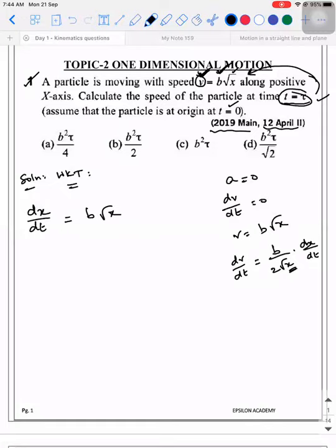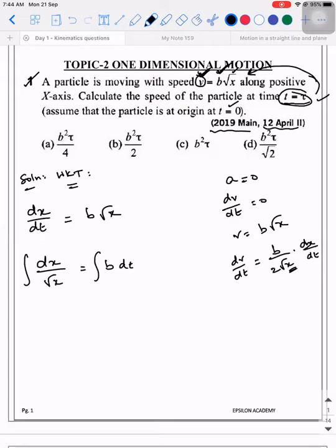Accepted? Since we have discussed variables separable, dx divided by root x will be equal to b dt. Integrating on both sides. Why am I integrating? Because I need to know what is x. From dx, if I need x, we need to integrate.